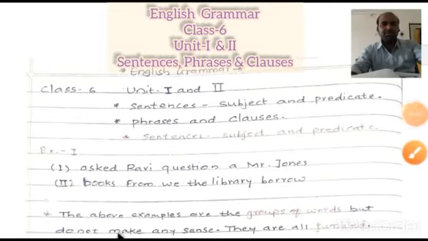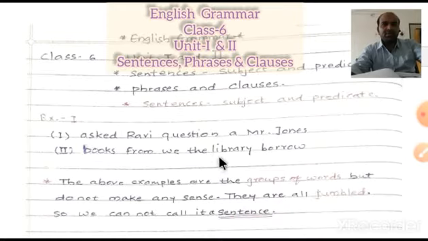Today we are going to discuss unit number first and second in grammar, English grammar, class 6. First unit is sentence, subject and predicate, and then second one is phrase and clauses. Okay, first we are going to discuss what is a sentence.